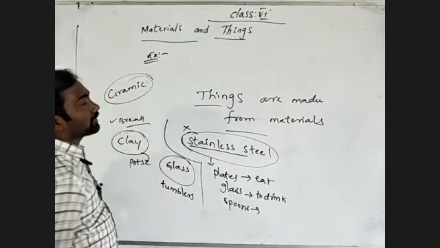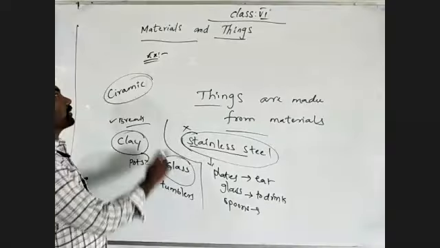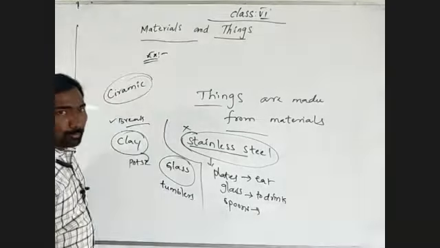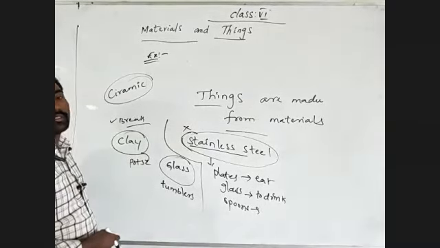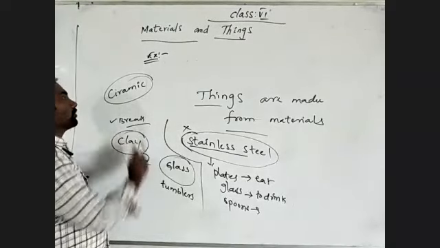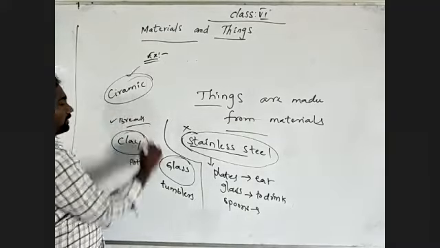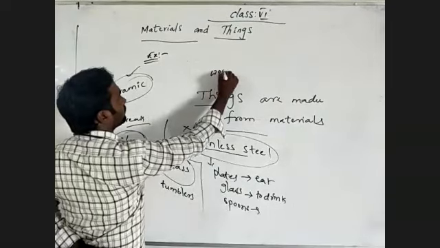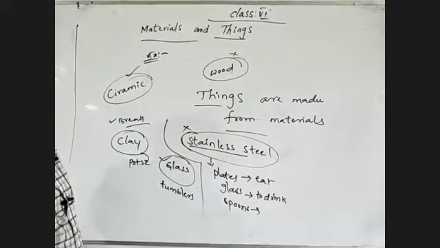Ceramic material means the things which are made up of ceramic, like cups and ceramic plates, cups to drink tea or coffee, and the plates. What do we have in our home? The things which are made from ceramic can easily break. See there. And the things which are made from wood never break.